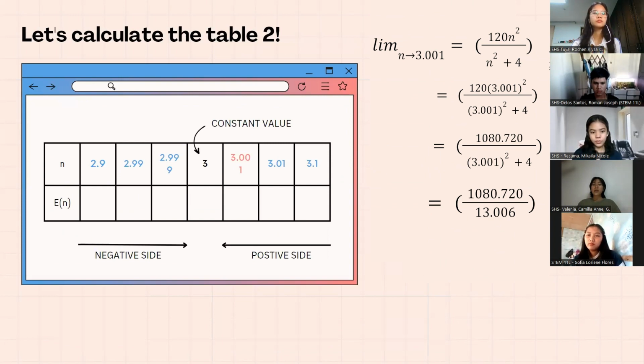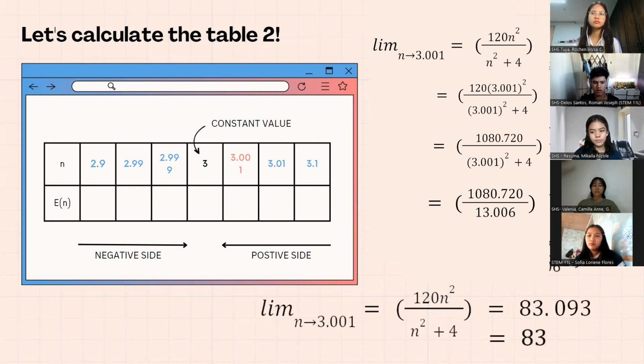Now that we have our n variables already, we will multiply them to our given equation. And that will give us the solutions to E of n. Now, let us calculate the nearest value of 3 from the positive side: 120 times 3.001 squared over 3.001 squared plus 4. We first multiply 120 times 3.001 squared, which equals